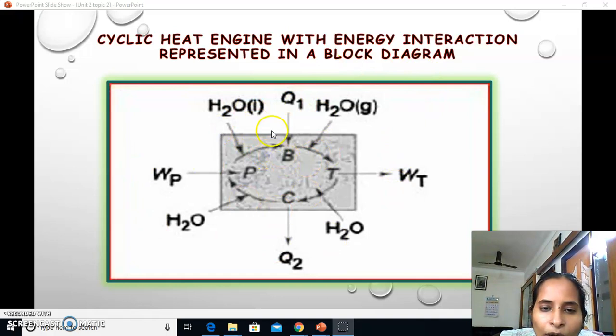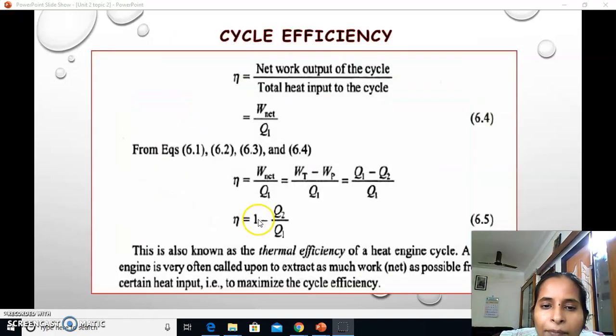This is a cyclic heat engine with the energy interaction represented in a block diagram. Here you can see the boiler is converting liquid to gas of the same working substance, water, and in the turbine gas to gas expansion takes place, and in the condenser H2O goes from the gaseous form to liquid form, and this water is again pumped into the boiler by taking the input of work energy in the pump.